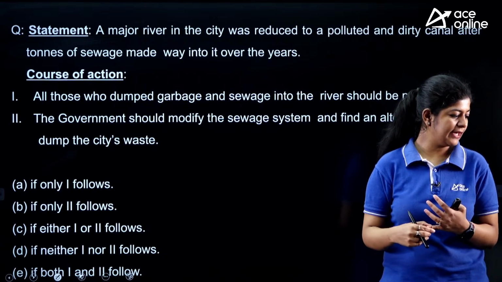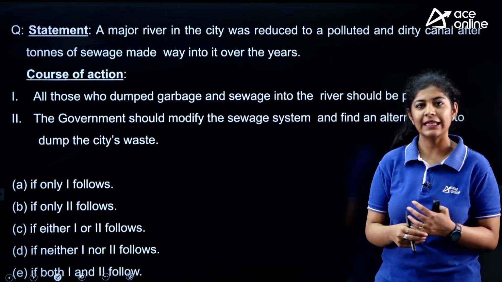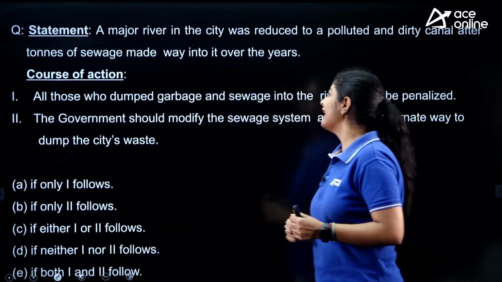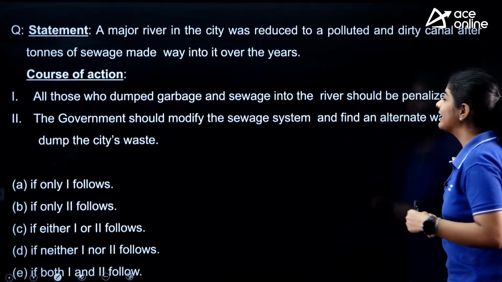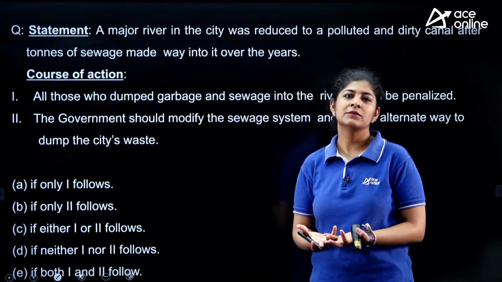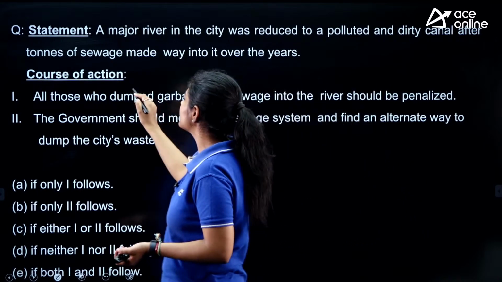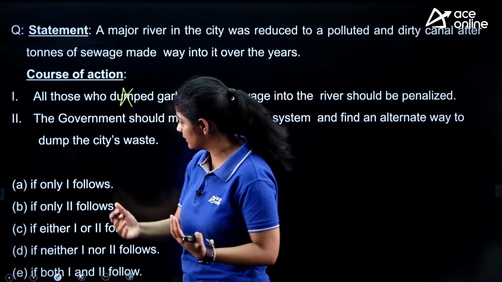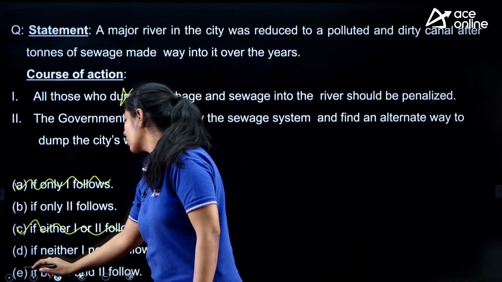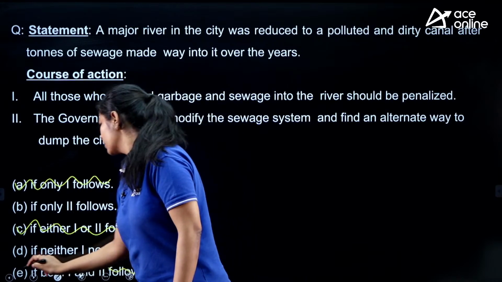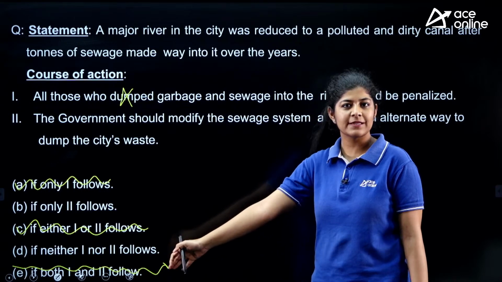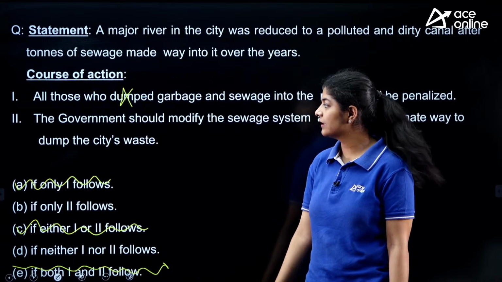Okay, very good, Radhe. Anyone else? Let's see. First course of action: all those who dumped garbage and sewage into the river should be penalized. Are we able to identify who is dumping? No. So this can't be a course of action anyway, because it's very difficult to identify those persons. If so, option A, option C and option E, these three options are eliminated, right? Now I am left with either option B or option D as my answer.